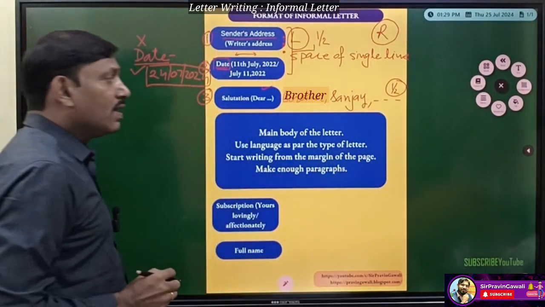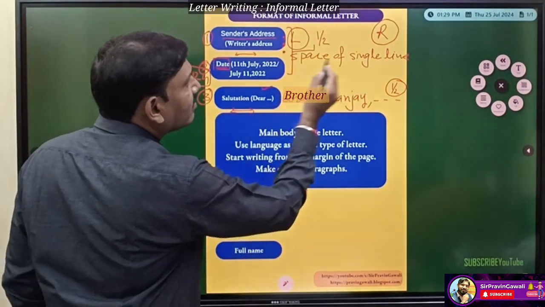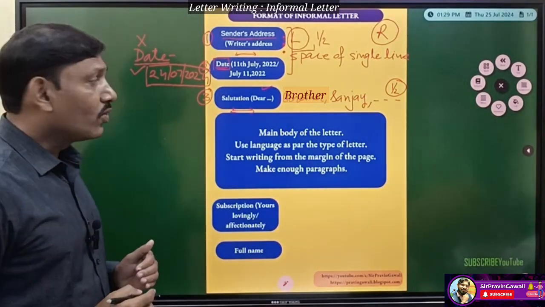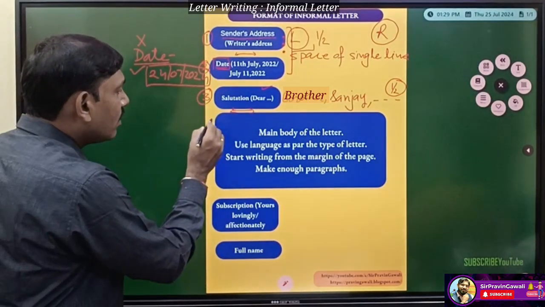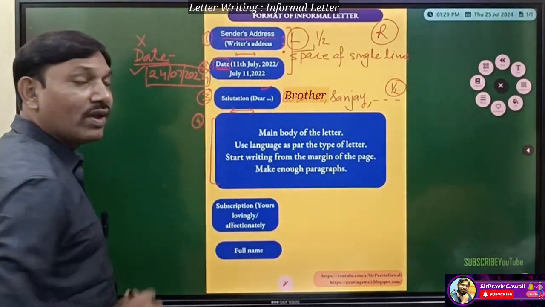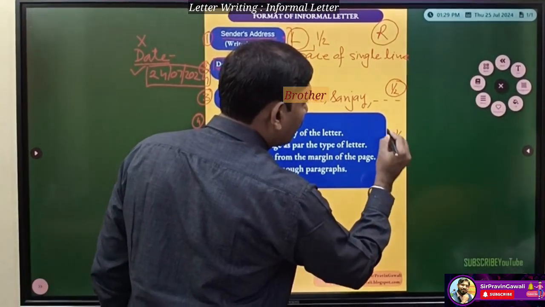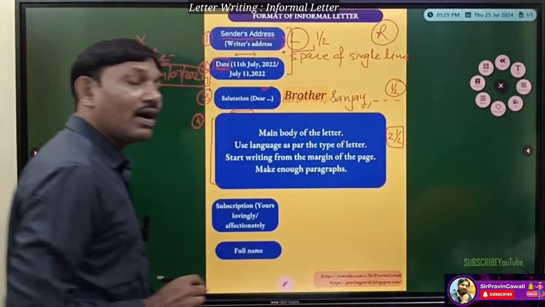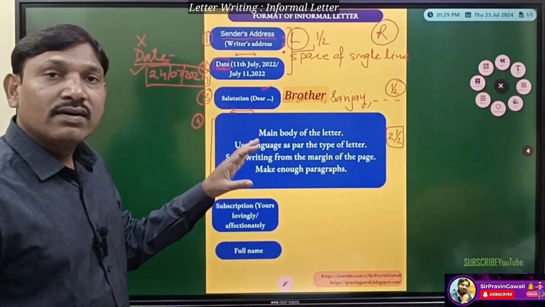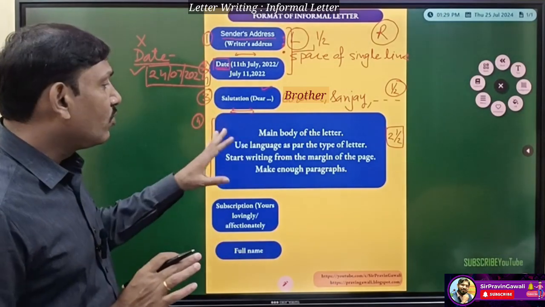Don't forget. Now after this, again we have to leave a space of a single line, and after that we have to start writing the main body of the letter. This is the fourth step. Step wise you have to move, students. And for the main body you will get 2.5 marks. While writing the body of the letter, it should be related to the subject mentioned in the topic, that you have to follow.